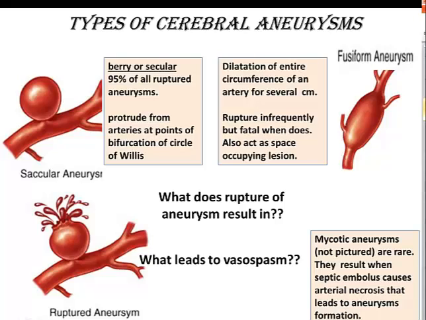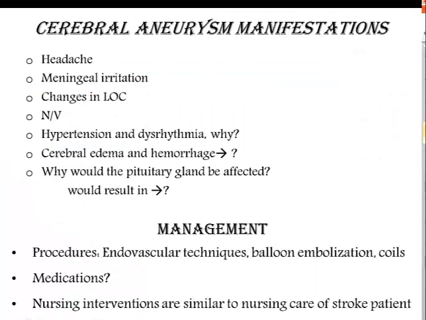So what does a rupture of an aneurysm result in? A subarachnoid hemorrhage. With release of serotonin, prostaglandins, and catecholamines from the blood, vasospasms occur. Clinical manifestations of a cerebral aneurysm include headache. These are sudden, explosive, worst headache of my life type of headaches. Meningeal irritation with signs of stiff neck pain, photophobia, back pain.